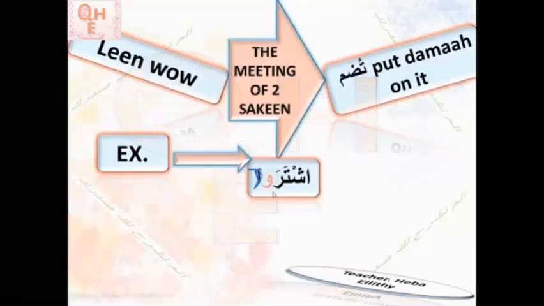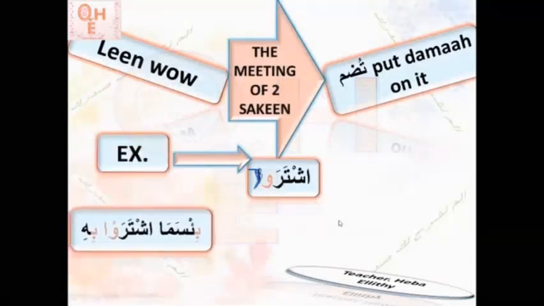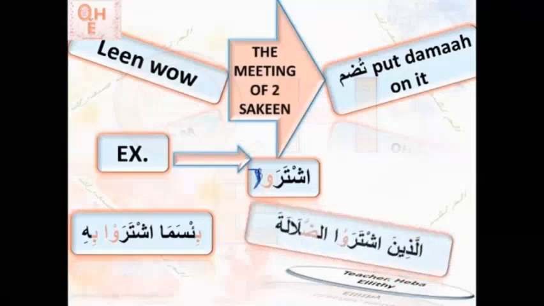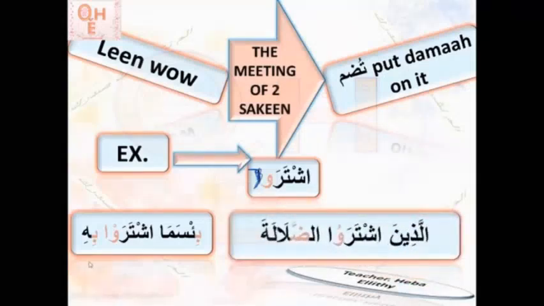Let's see first when it's followed by a letter with haraka. If I look here, اشتروا به, رو به. Regular reading: ra fatha, wow sukun, raw bihi. Nothing changed. Okay, now if it's followed by a sakin letter, if I look here, اشتروا الضلالة.